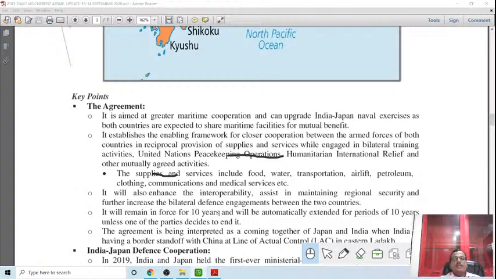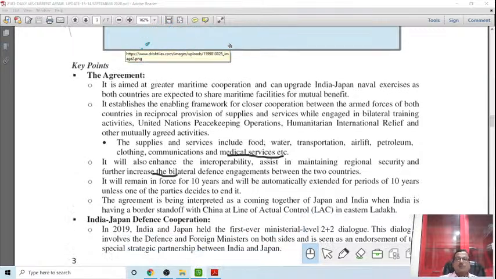The agreement is being interpreted as the coming together of Japan and India when India is having a border standoff with China at the Line of Actual Control in eastern Ladakh. Definitely, since the Chinese issue emerged a few months back, India is trying to get international support by presenting its genuine cause before the international community.